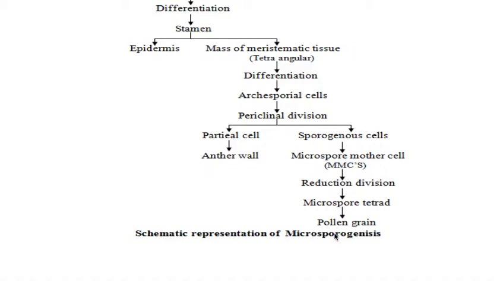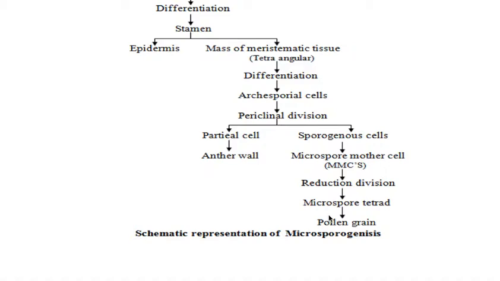So for the formation of the pollen grain, one meiotic division and one mitotic division is enough. But for the formation of male gametes, if you take the pollen grain, it consists of one vegetative cell and the second one, the generative cell. The generative cell again undergoes one more mitotic division to produce two male gametes. That means already one mitosis for pollen grain formation, giving the vegetative cell and generative cell, and again the generative cell undergoes one more division to produce two male gametes.